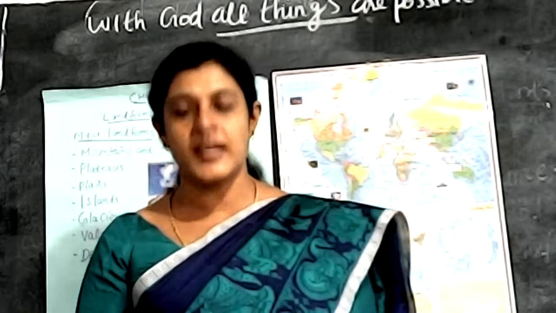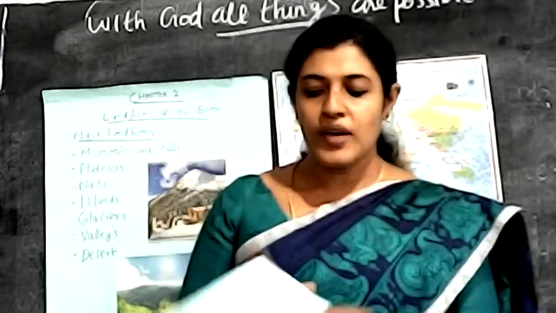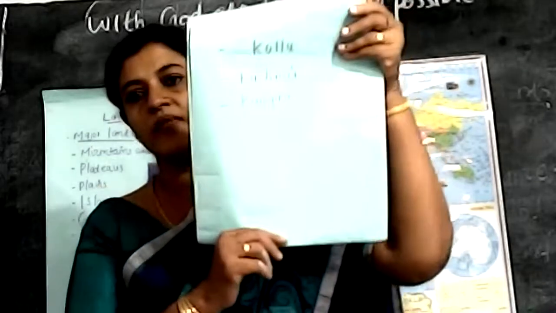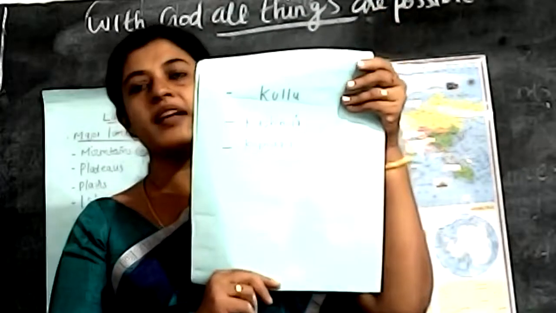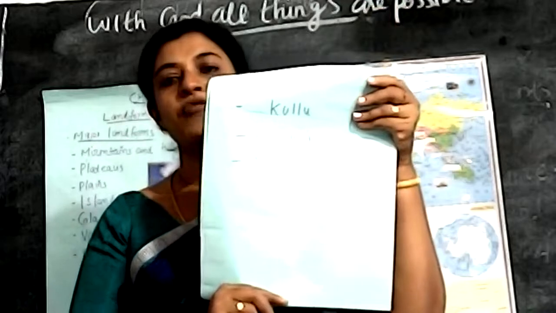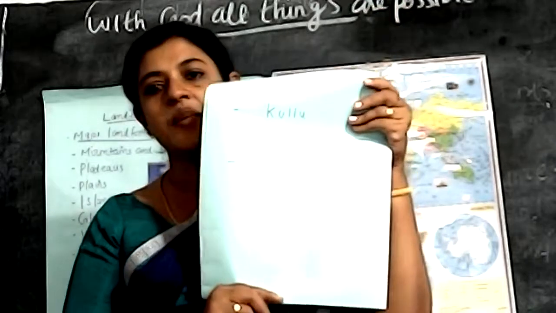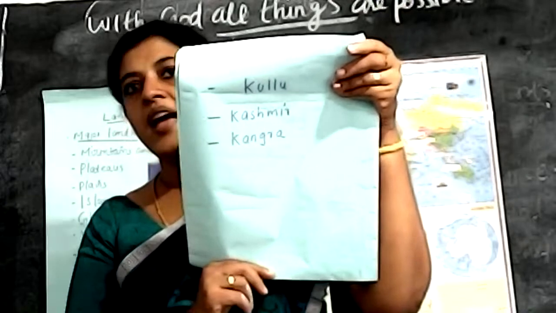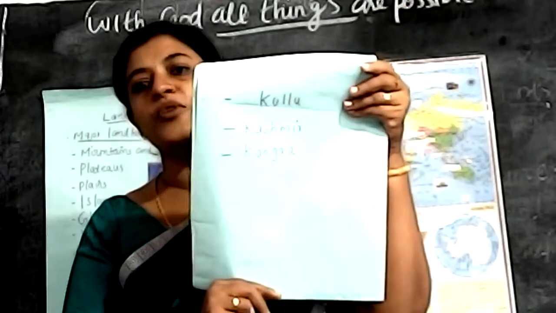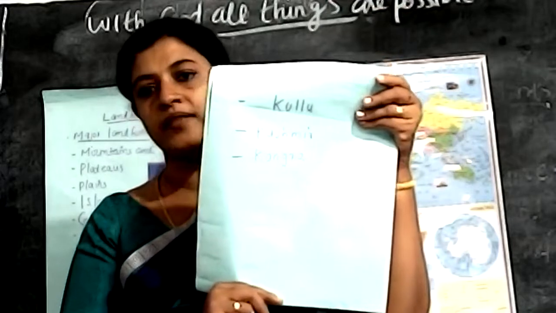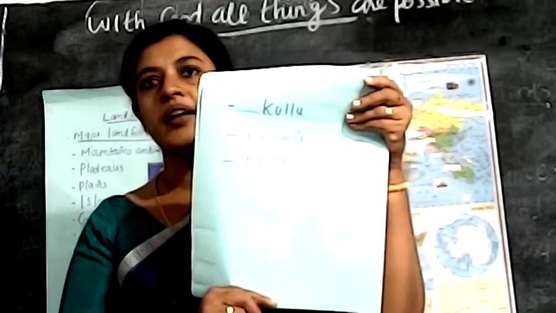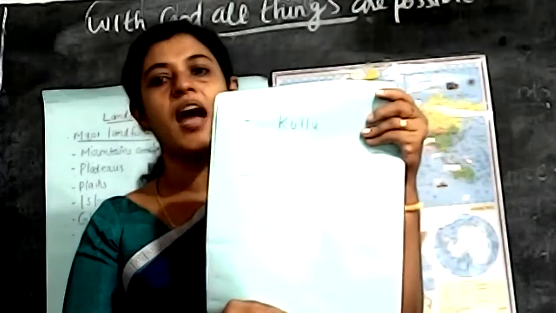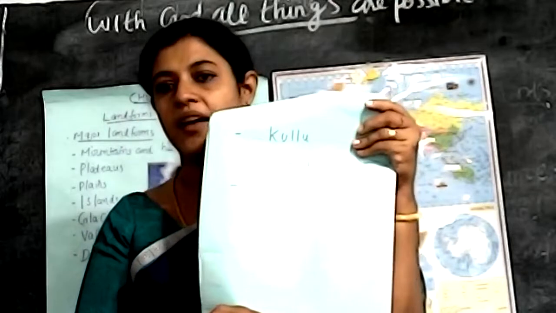Kulu, Kashmir, Kangra. Kulu, Kashmir, Kangra are the beautiful valleys in India. Which are the beautiful valleys in India? Kulu, Kangra and Kashmir are the beautiful valleys in India.